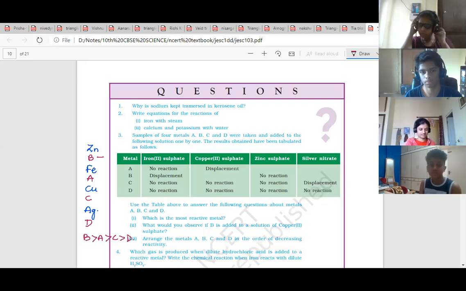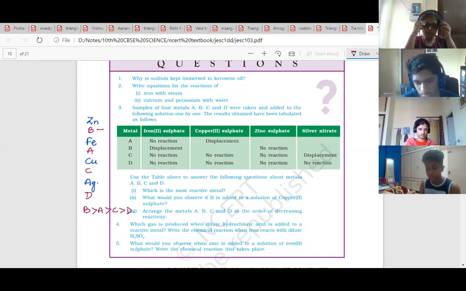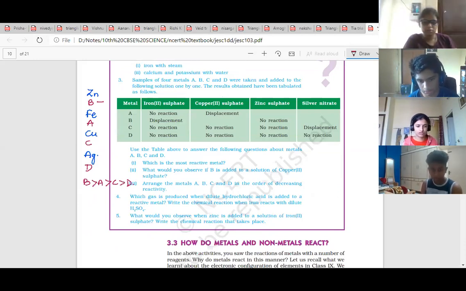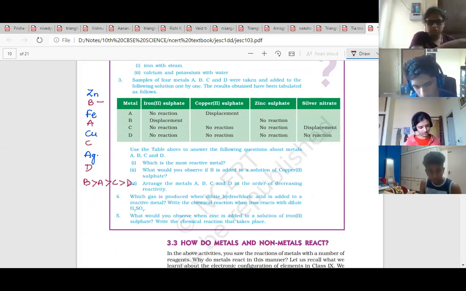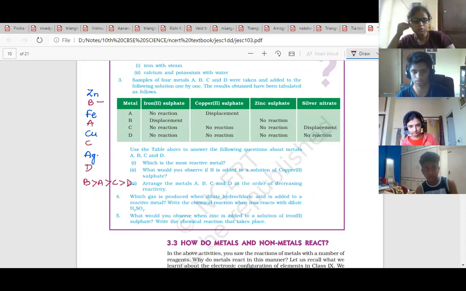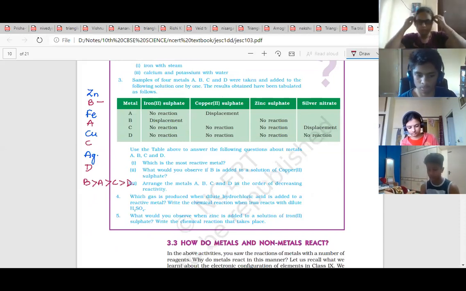Which gas is produced when dilute hydrochloric acid is added to a reactive metal? Hydrogen gas. Write the chemical reaction when iron reacts with dilute sulfuric acid. So what will it form?